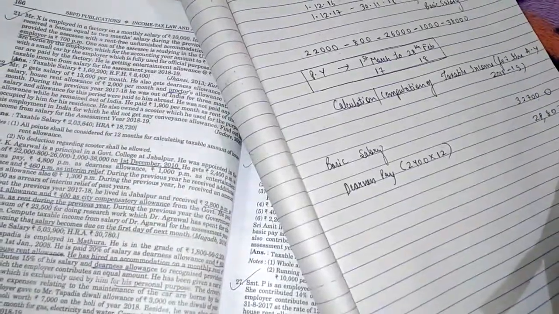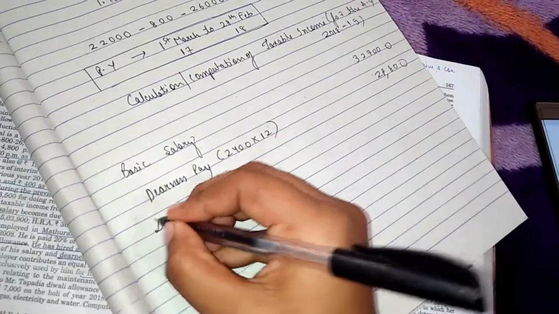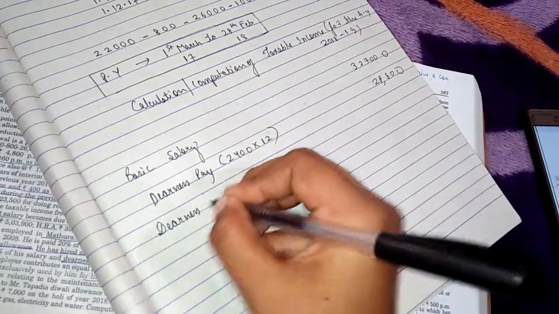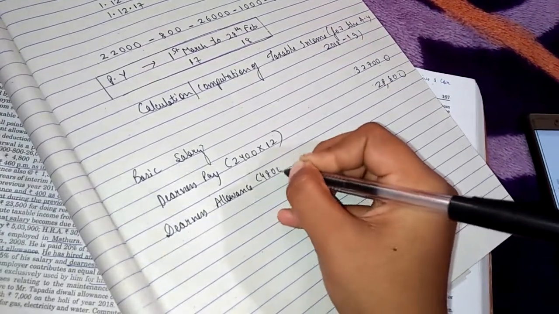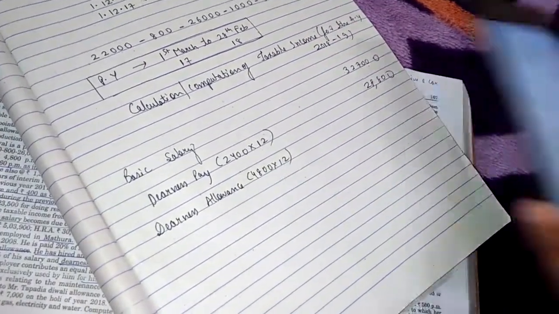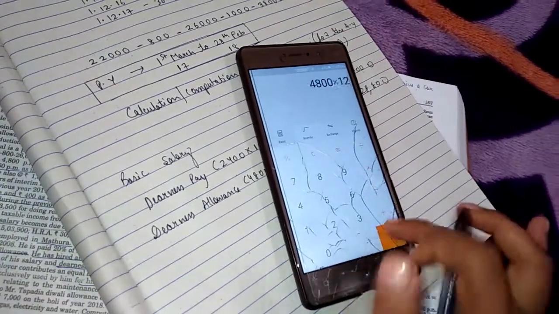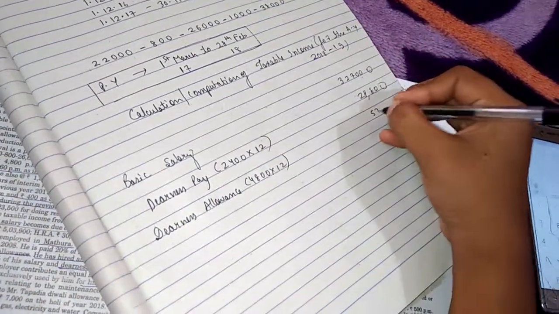Next, dearness allowance 4,800 per month as dearness allowance. 57,600.